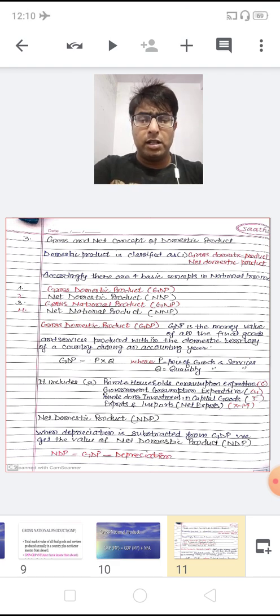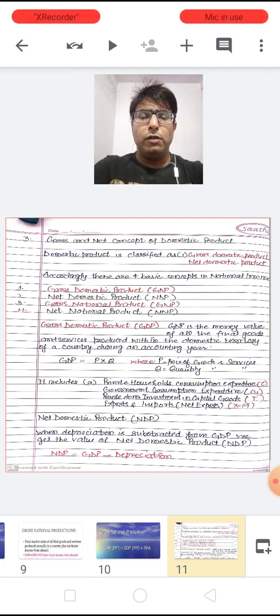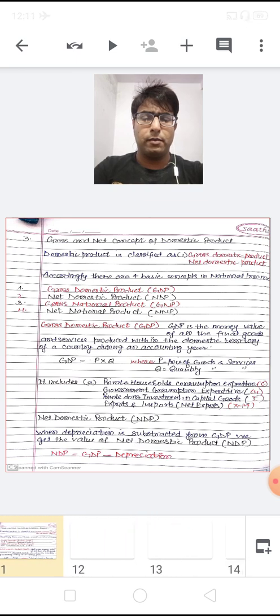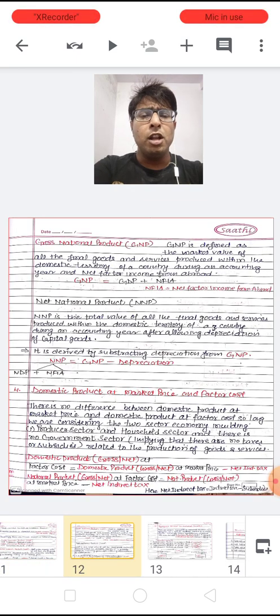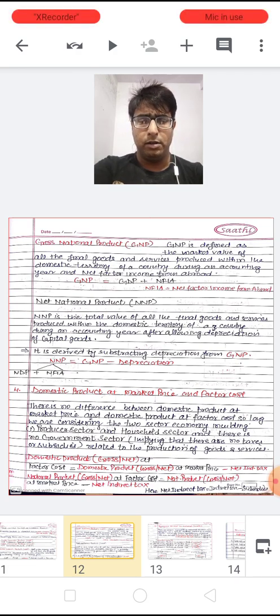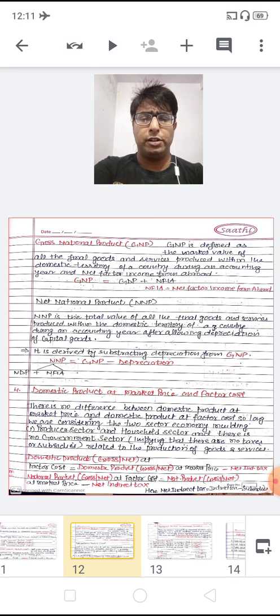Net domestic product: when depreciation is subtracted from GDP, we get the value of net domestic product. As I just said, when we are going to find out NDP, we have to subtract the depreciation from the GDP. Gross national product is defined as the market value of all the final goods and services produced within the domestic territory of a country during an accounting year.